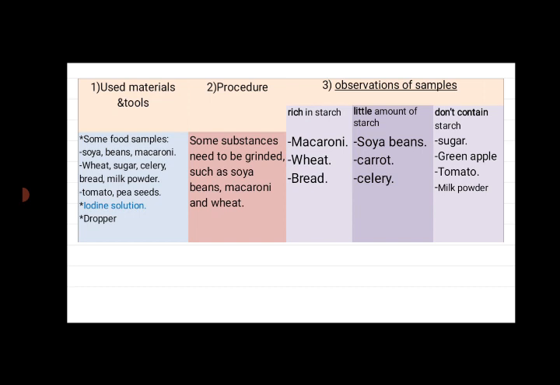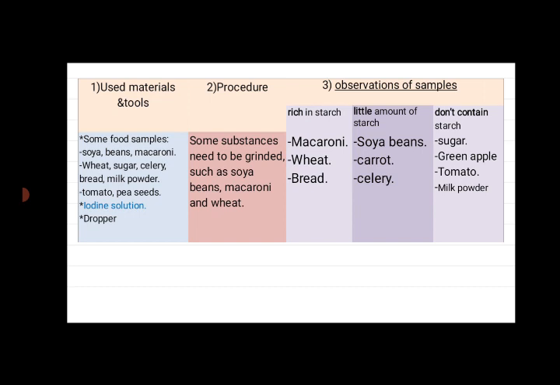Observations of samples. The substances rich in starch, such as macaroni, wheat, and bread, will give a dark blue color of the iodine solution after changing from orange to blue.